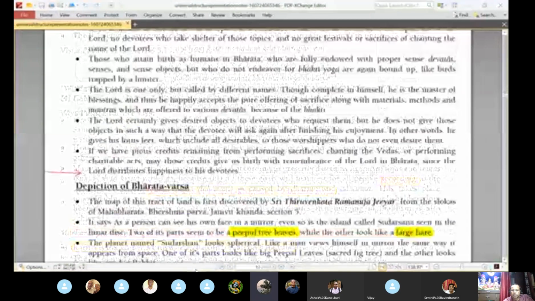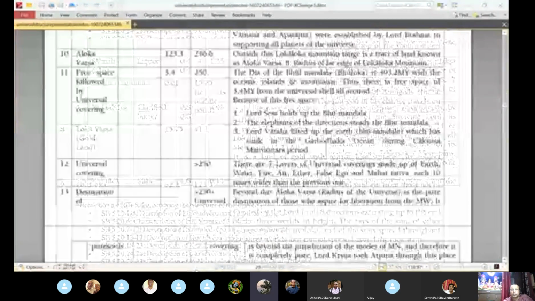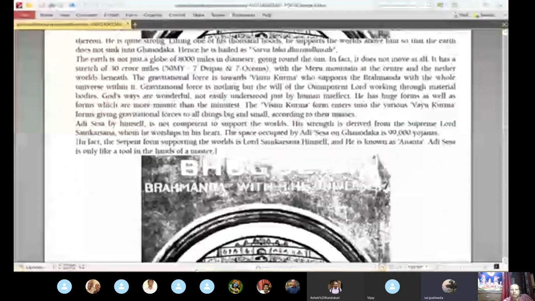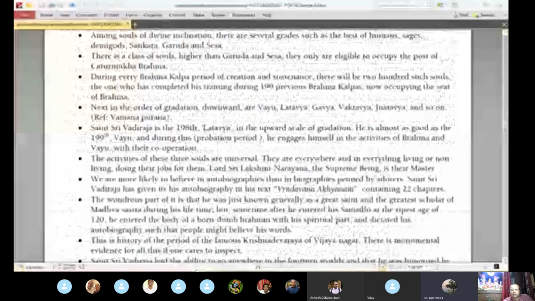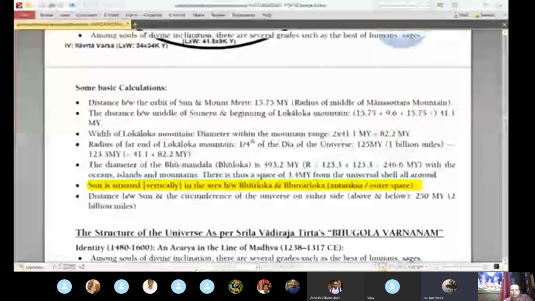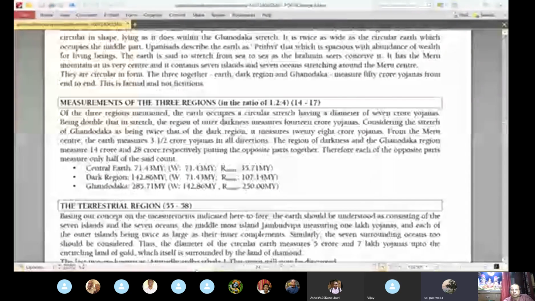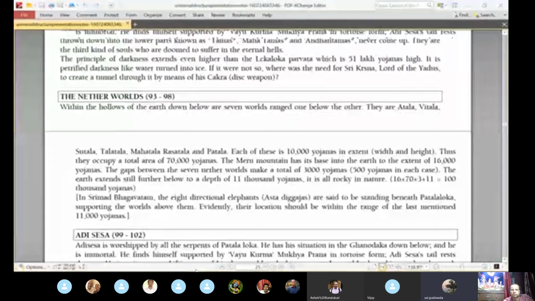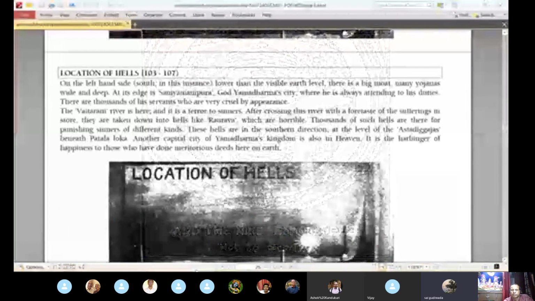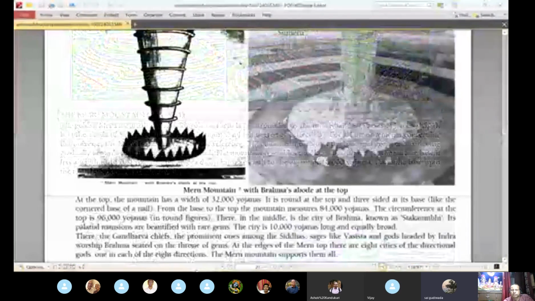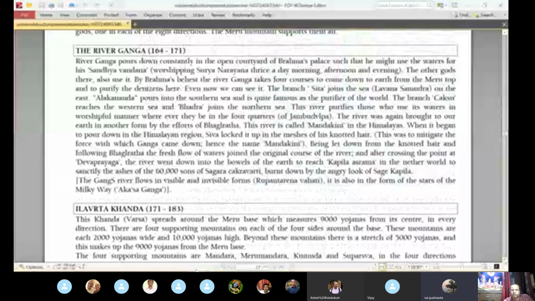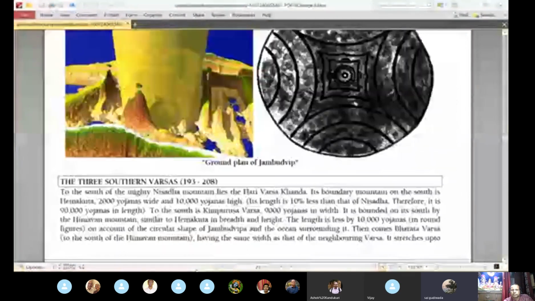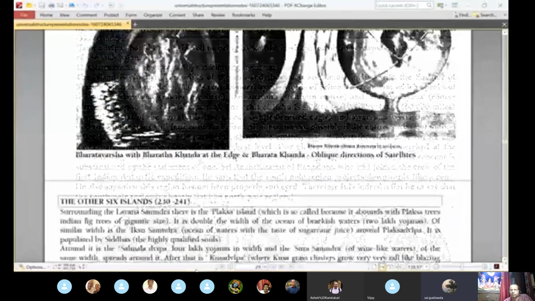So in this work, Hare Krishna Prabhu, these other Varshas like Ilavrita Varsha and other things, they are outside the earth, on earth-like globes, or how is it? Because now we are calling this earth Bharata Varsha. So other Varshas like Ilavrita Varsha, are they earth-like planets outside?